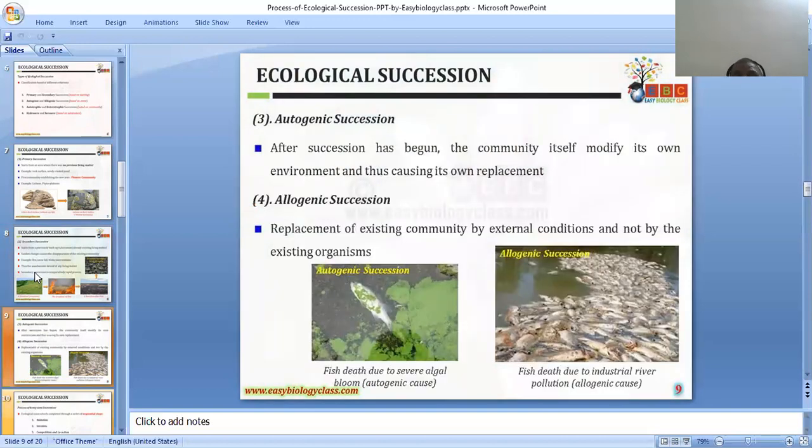Autogenic succession means that after succession has begun, the community itself modifies its own environment and thus causes its own replacement.